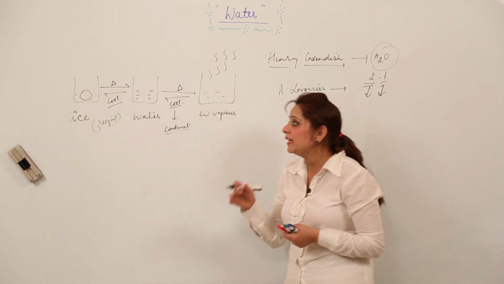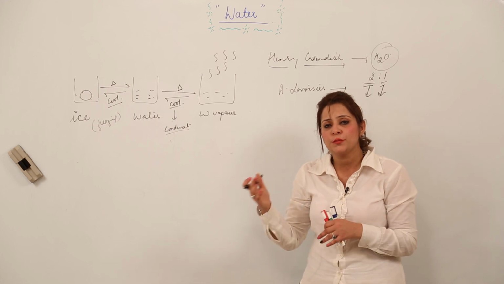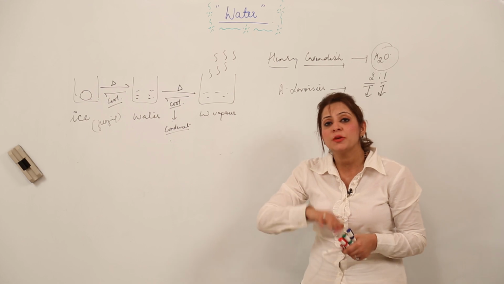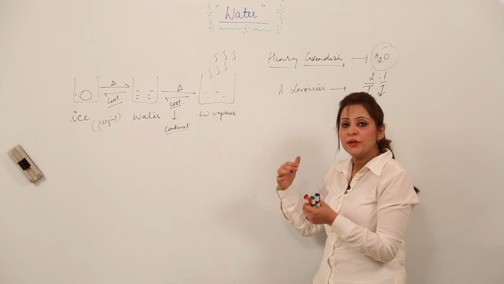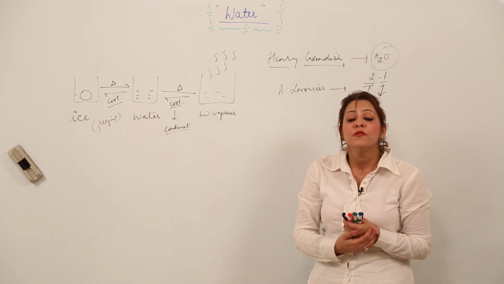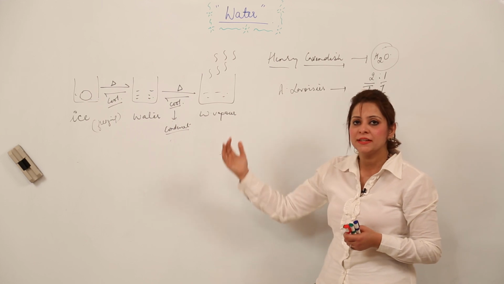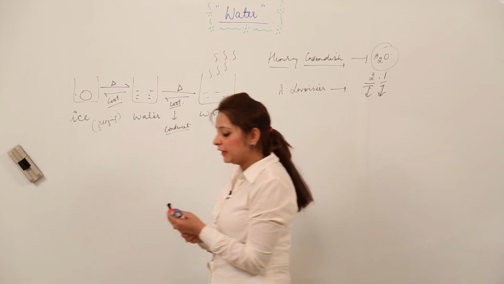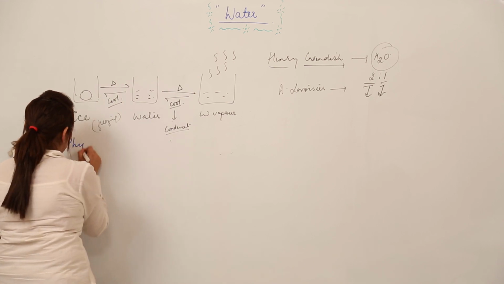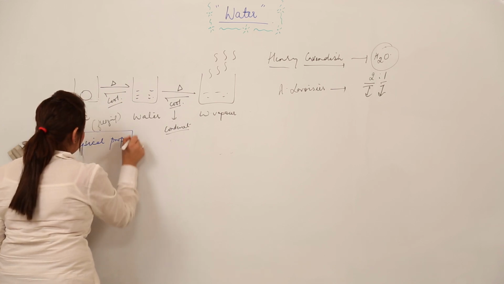So that means the 3 states are interconverted, and they can be converted from one form to another. When we want to convert solid to liquid or liquid to gas, we just have to supply heat. And when we are converting gas to liquid or liquid to solid, we just have to decrease the temperature. That means we have to cool it. So this is how we can convert the states, right. So now focusing on the physical properties. The first property which I am going to discuss first with you is